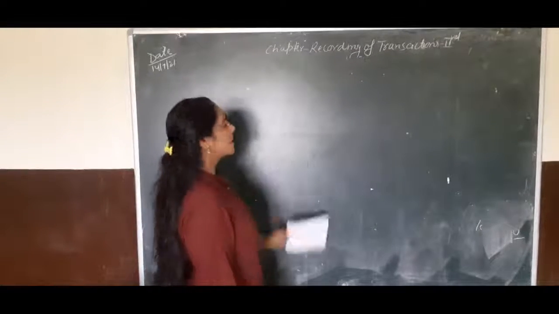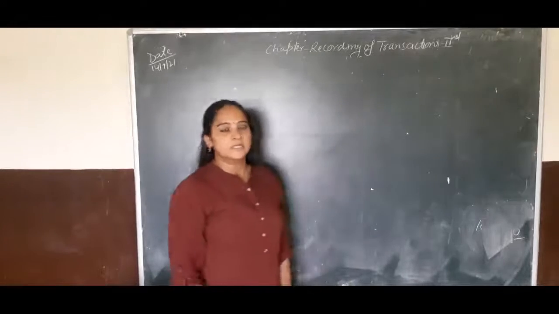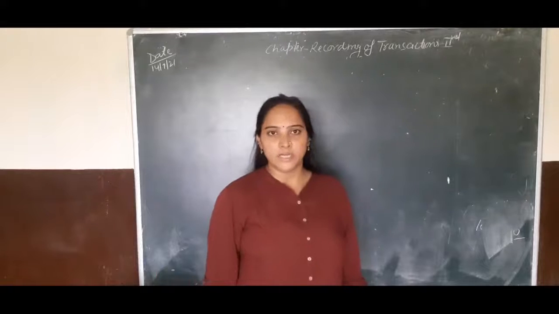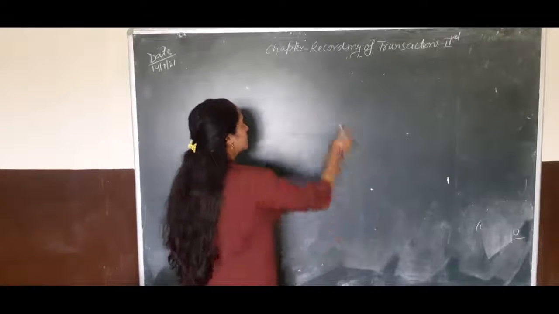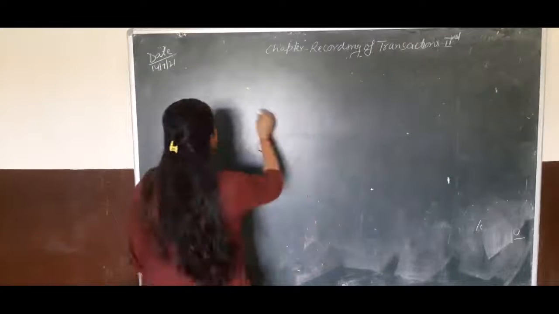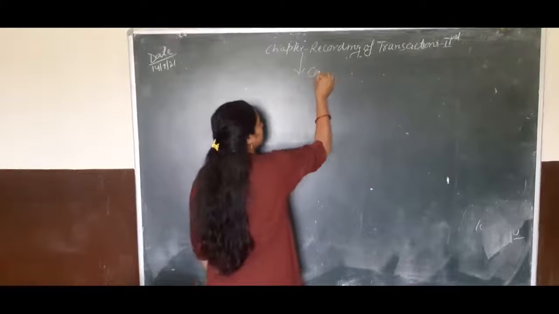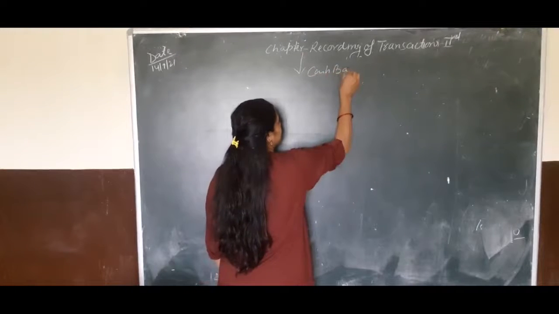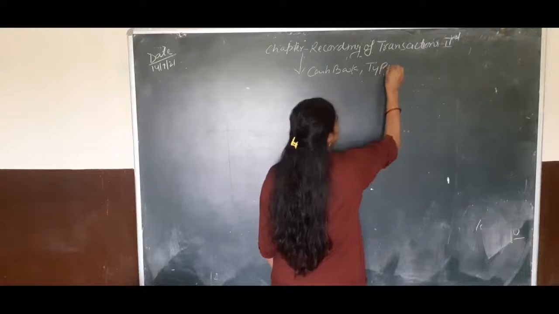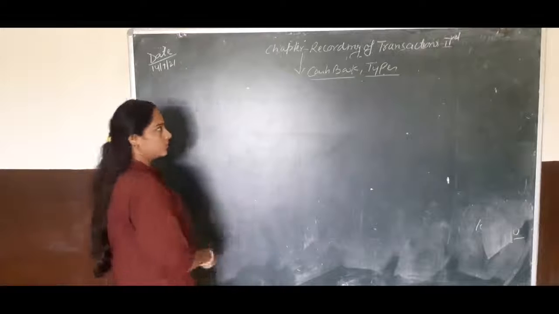Children, today I will start a new chapter, that is recording of transaction second. In this chapter we will discuss the cash book. It has different types, so let's continue. According to this chapter, we will discuss the cash book and also its types. How many types of cash book have we used?